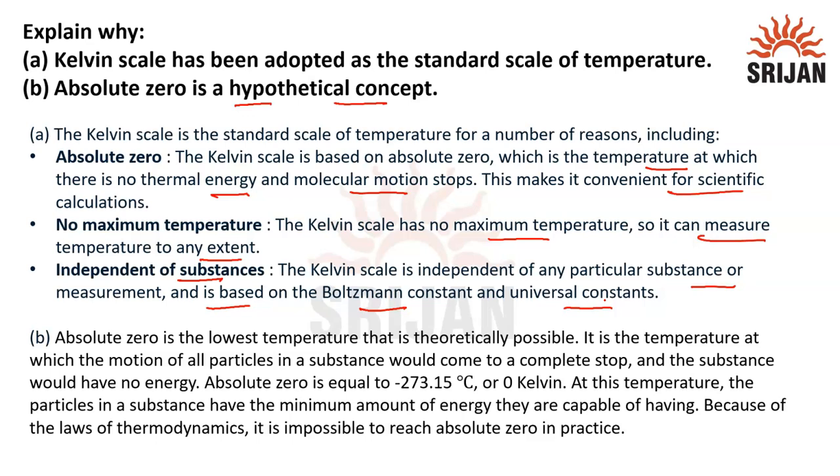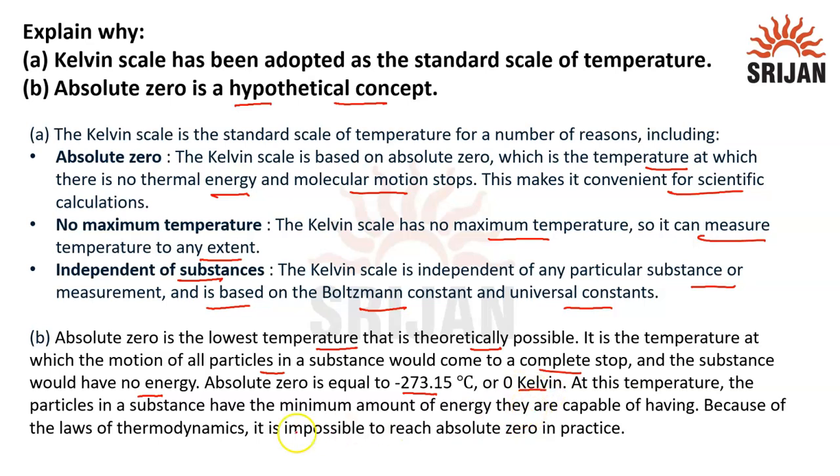Now, why is absolute zero a hypothetical concept? So absolute zero is the lowest temperature that is theoretically possible. It is the temperature at which the motion of all particles in a substance would come to a complete stop, and the particles or the substance would have no energy. So absolute zero is equal to minus 273.15 degrees Celsius or 0 Kelvin.